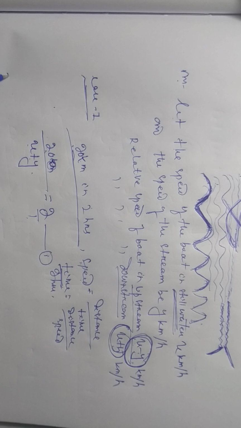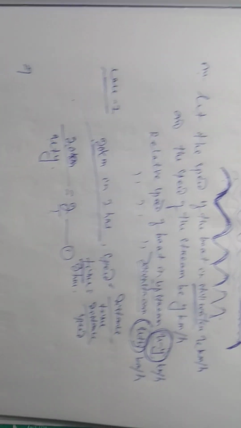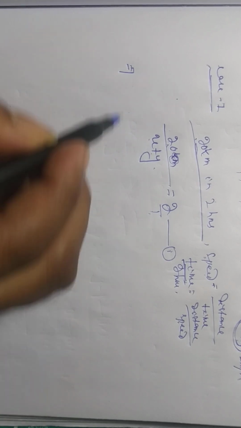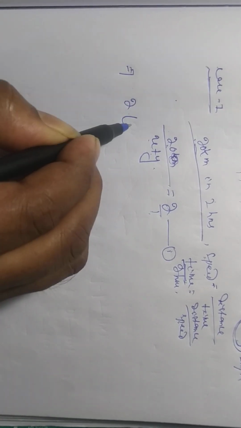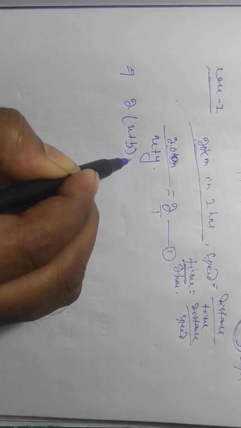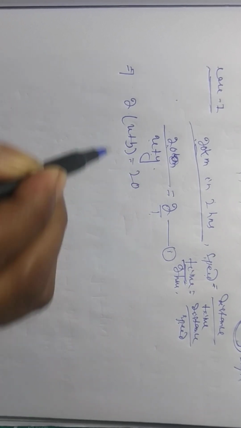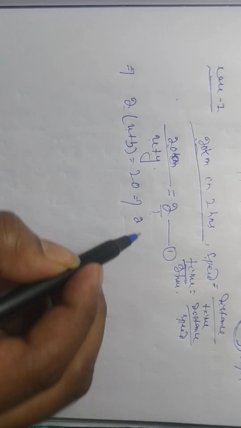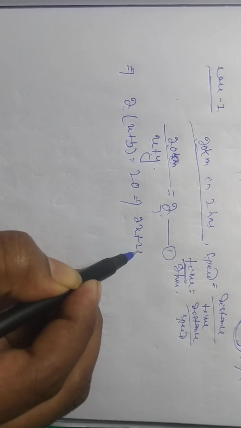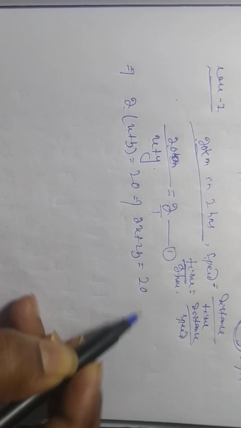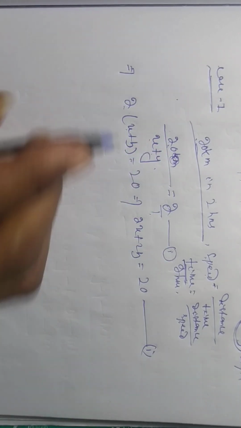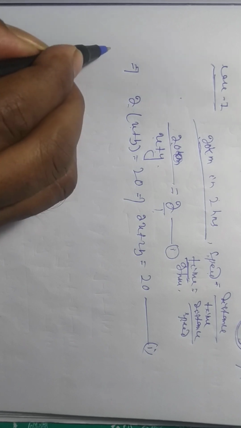So we write 2 whole into x plus y equal to 20, which implies 2x plus 2y is equal to 20. You write here equation 1. One equation is complete. Then we will go to case 2.